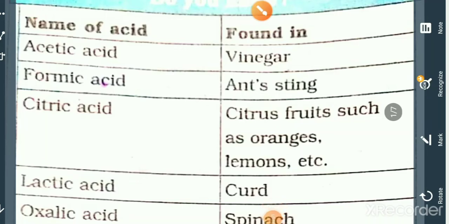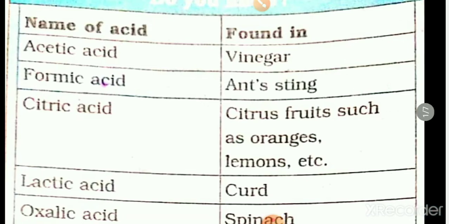Hello students. In the previous class, we studied acids and bases. What is the taste of acid? Yes, acids are sour in taste. What is the taste of base? Bases are bitter in taste and soapy to touch.